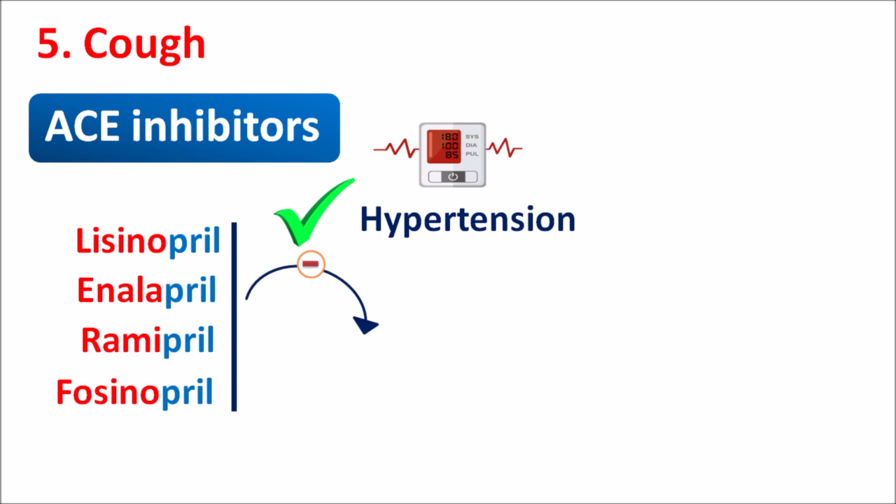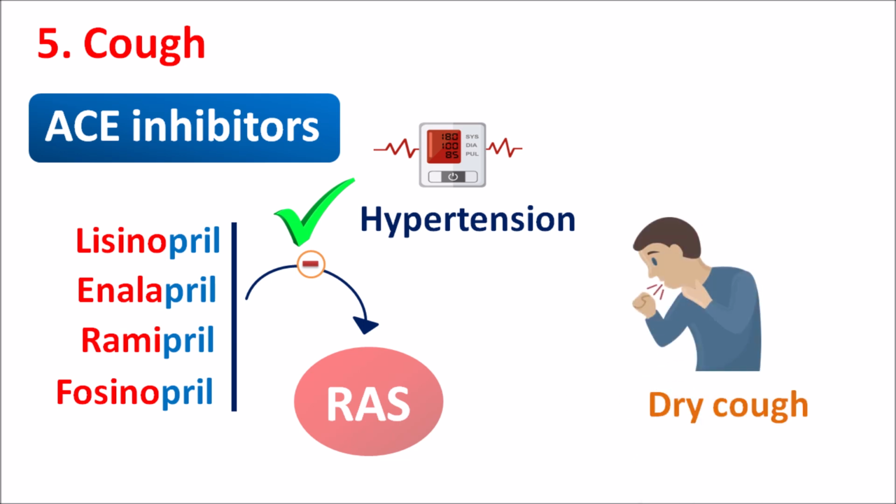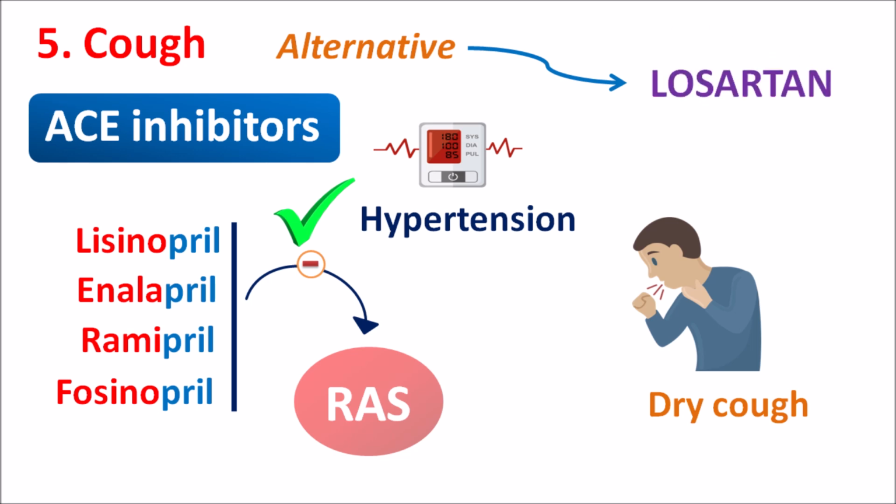All these drugs are ACE inhibitors and they are used in the management of hypertension. These drugs inhibit the renin-angiotensin system, but when they are used long term, they can produce dry cough in the patients. So ARBs can be used as alternatives for ACE inhibitors. Therefore, Losartan can act as an alternative for ACE inhibitors. But if the patient is already prescribed ACE inhibitors and then shifted to Losartan, this drug can also induce dry cough in such patients.